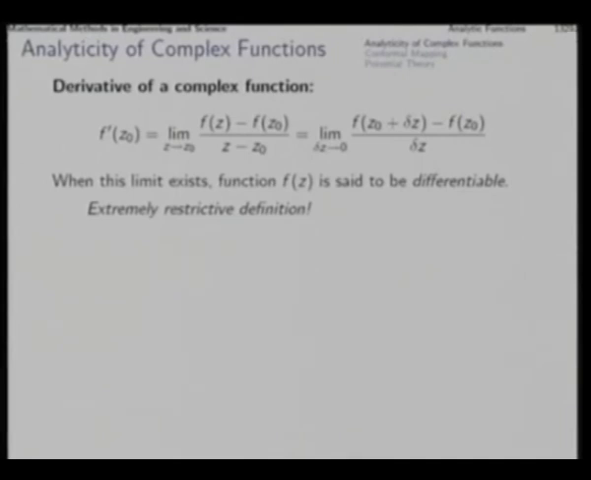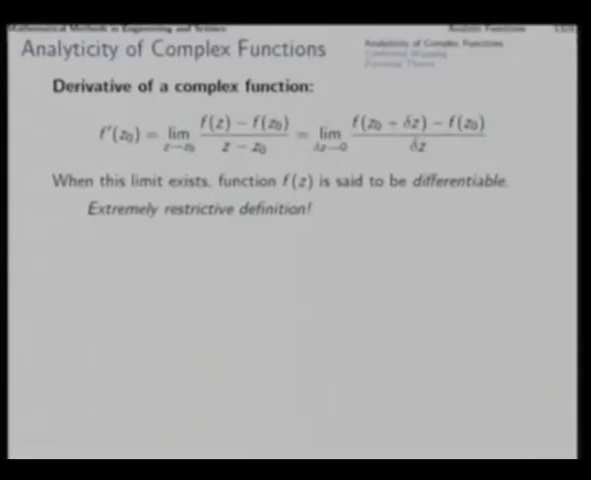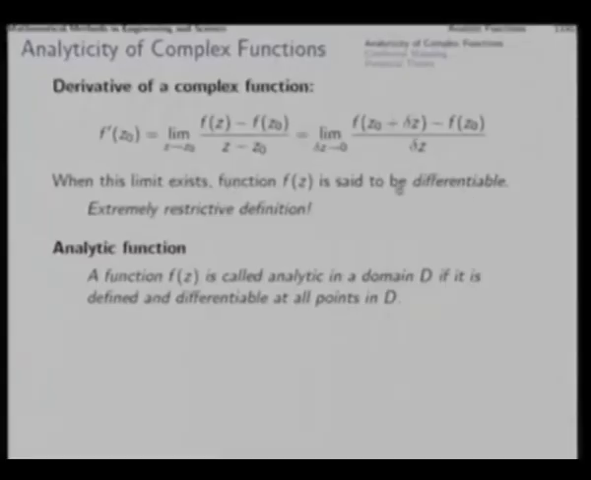This again is an extremely restrictive definition. That means that for a complex function of a complex variable to be differentiable, it must be extremely nice. It has to satisfy such a restrictive requirement, and that within itself brings in a lot of desirable properties to the function. Just by being differentiable, it brings in a lot of additional properties. All of them together is